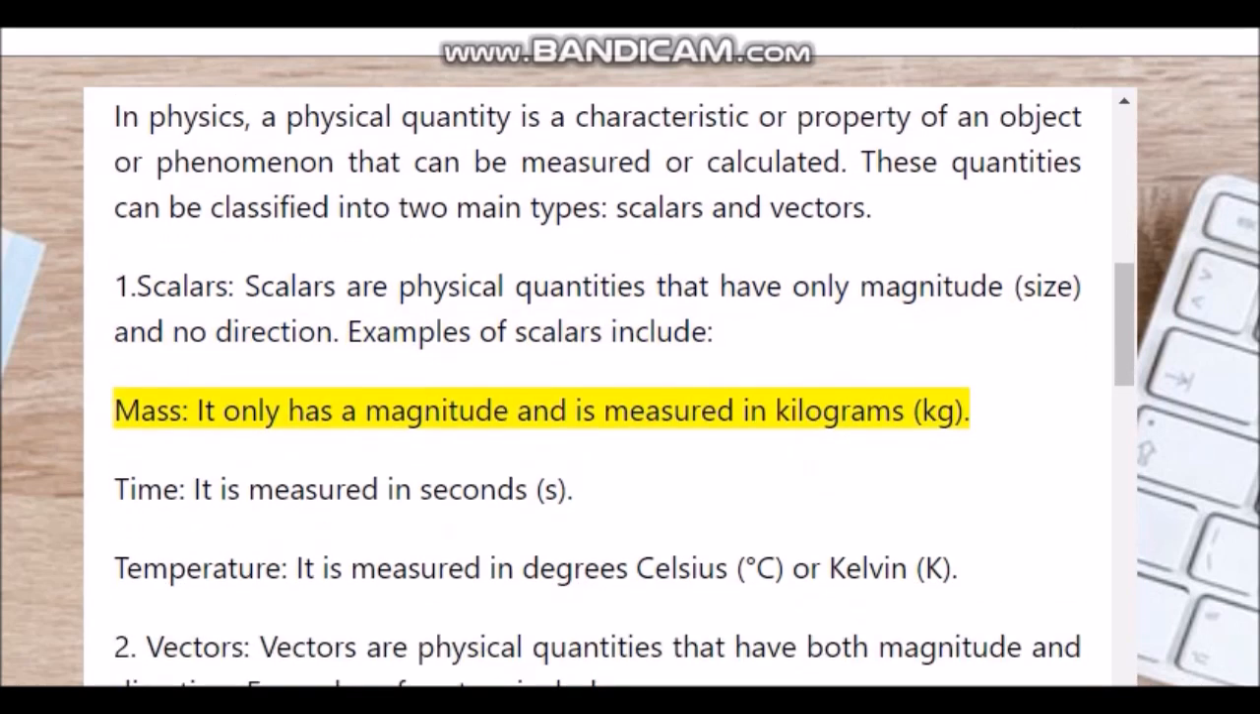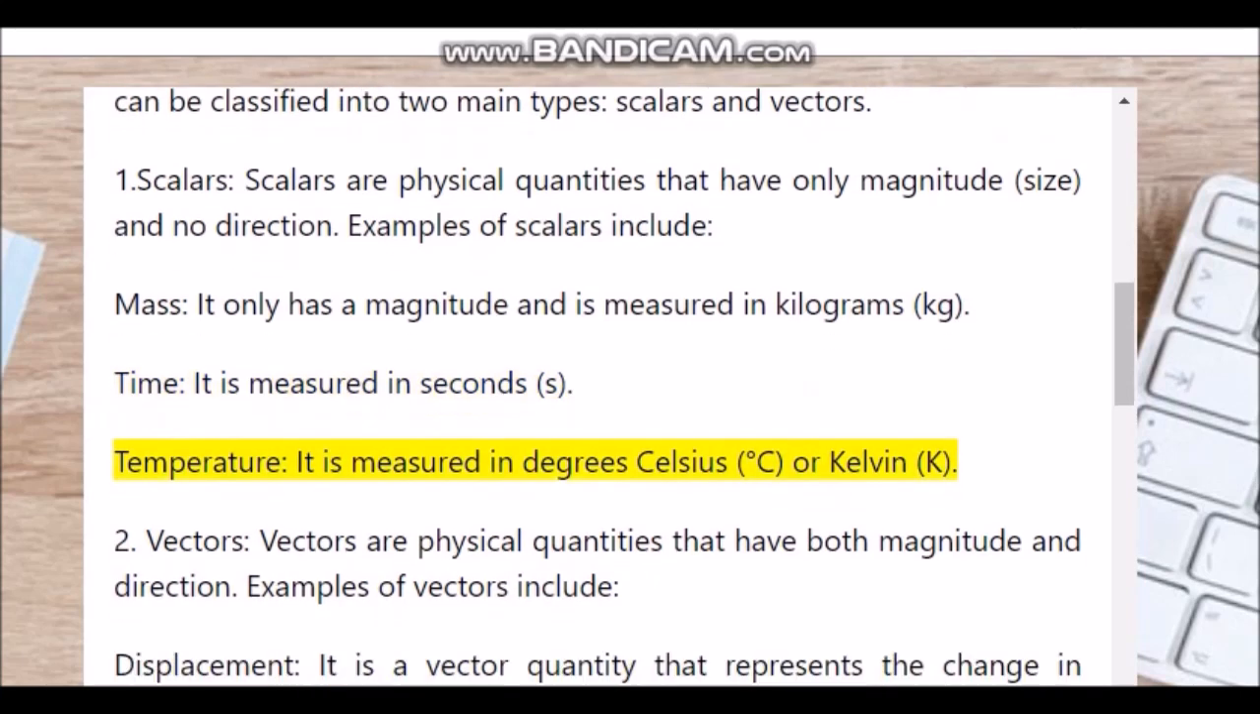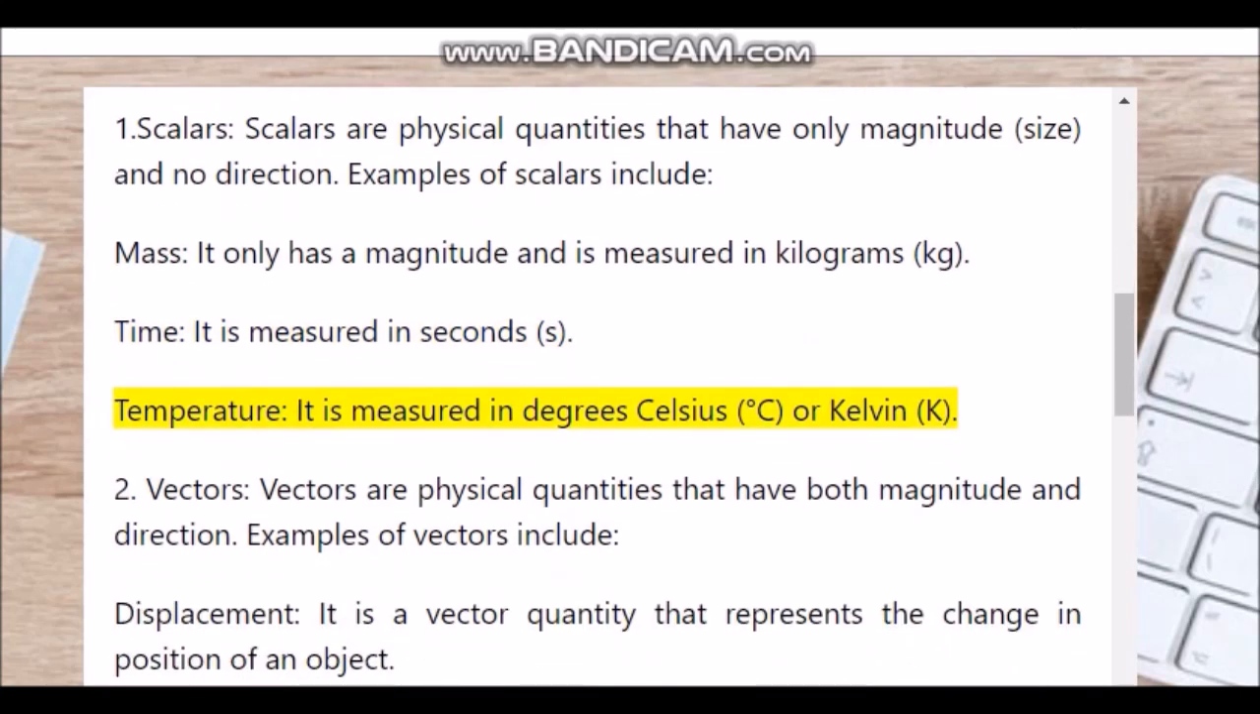It only has a magnitude and is measured in kilograms, kg. Time. It is measured in seconds, s. Temperature. It is measured in degrees Celsius, °C, or Kelvin, K.